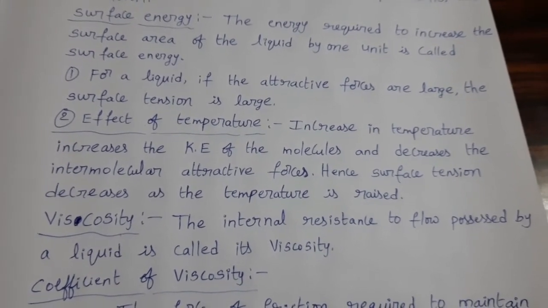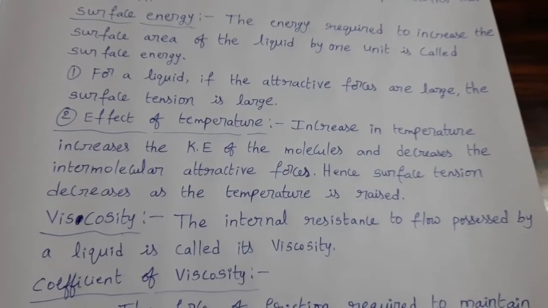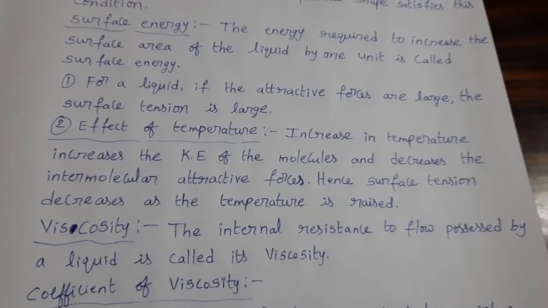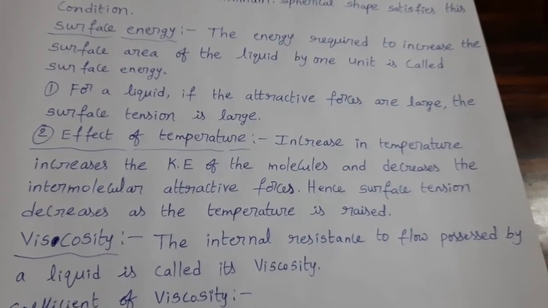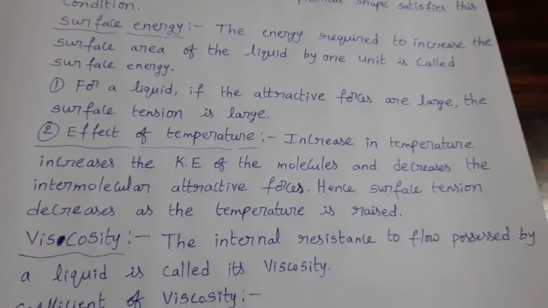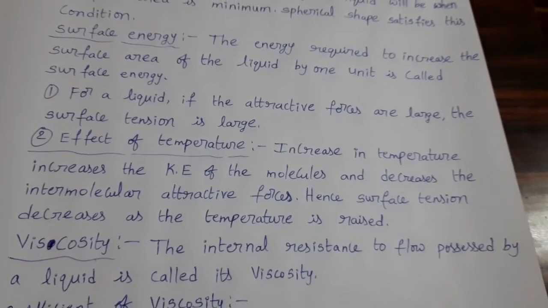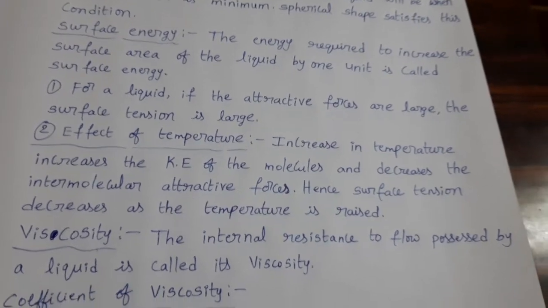That bottom layer's movement is restricted by the next layer below. In this way, some internal resistance is present inside the liquid, that is called viscosity. The internal resistance to flow possessed by a liquid is called its viscosity.